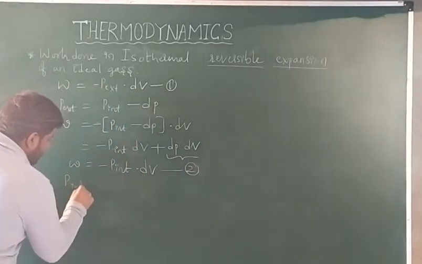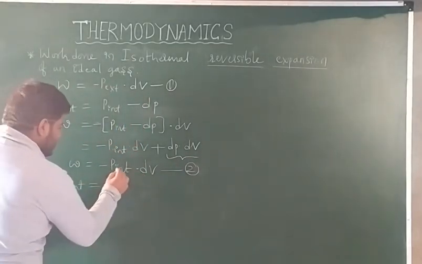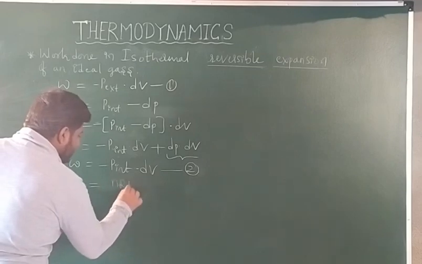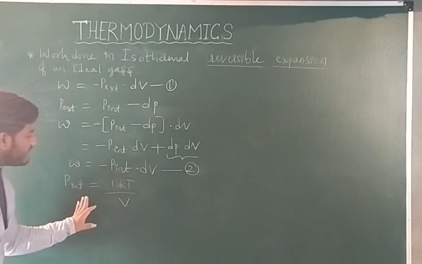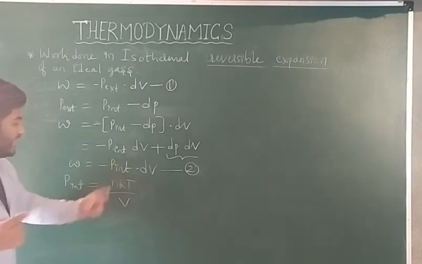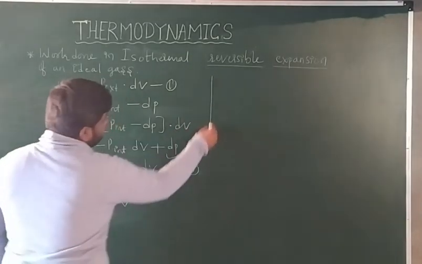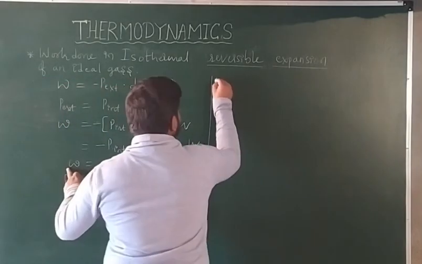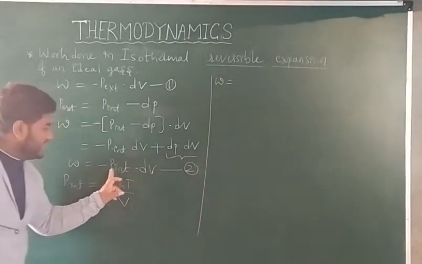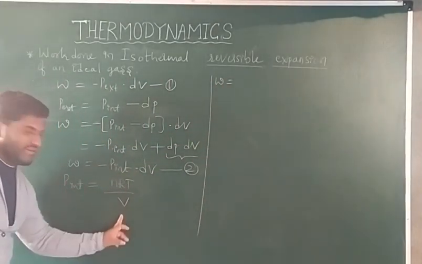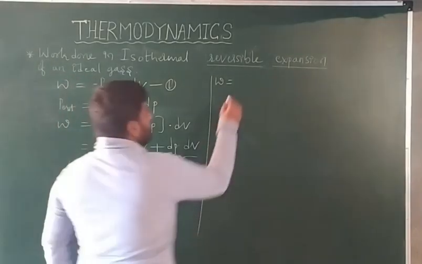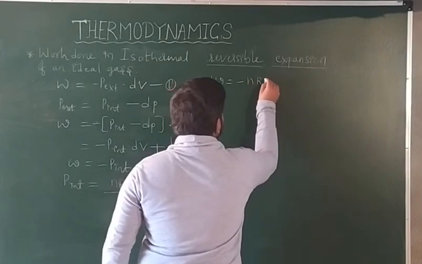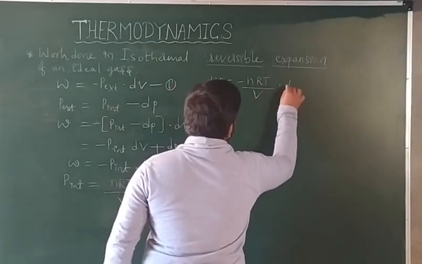P internal is equal to nRT divided by V. Put this value into equation number 1 and integrate now. What you are getting is W is equal to, in place of P internal you substitute nRT divided by V, minus nRT divided by V into dV.